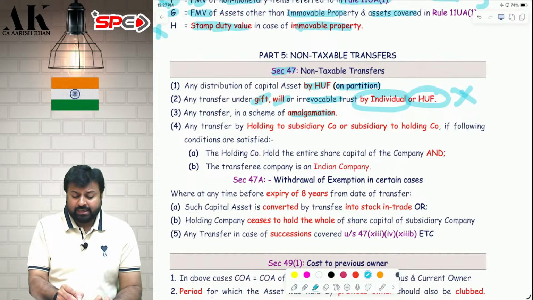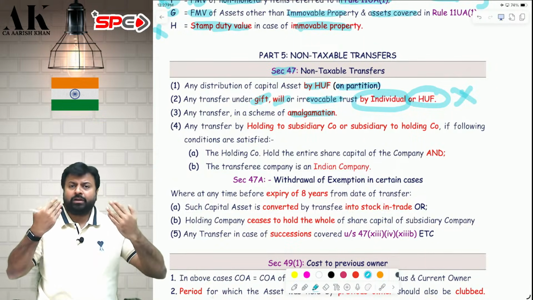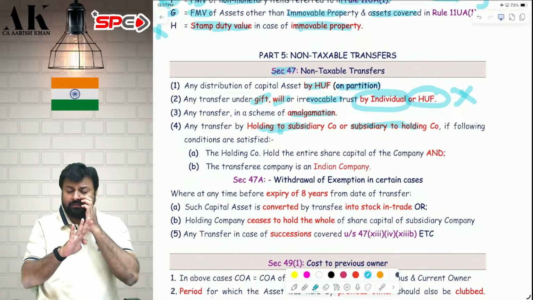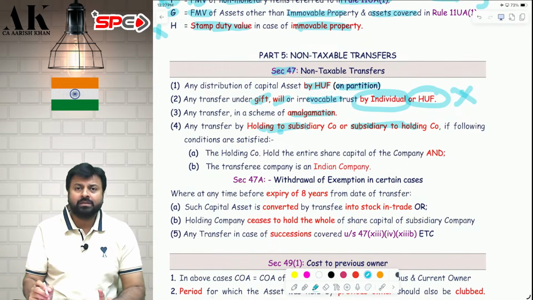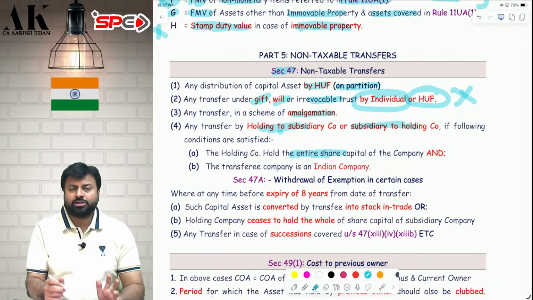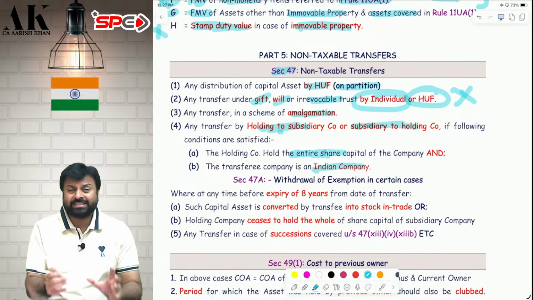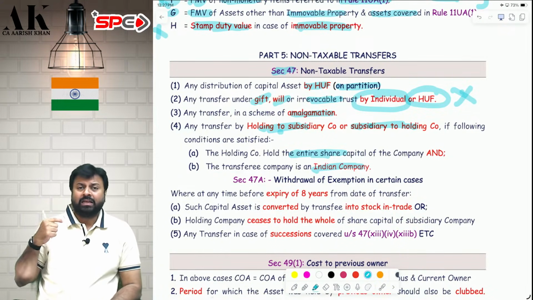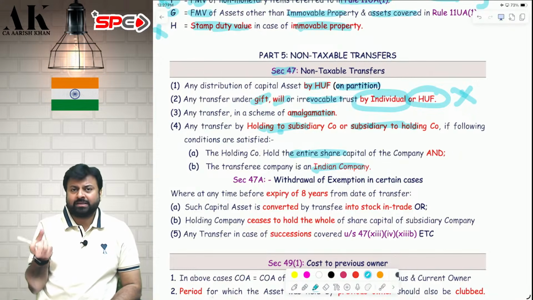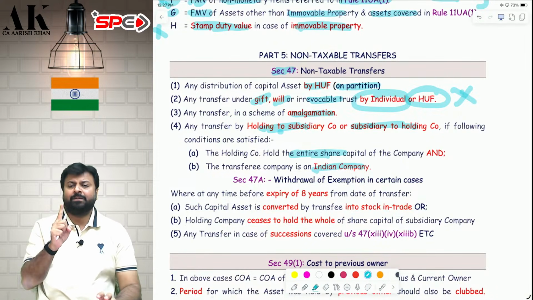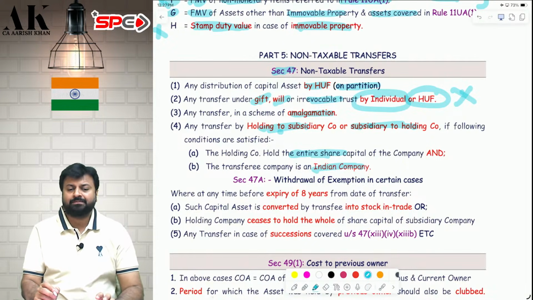Next, if an asset is given by holding company to subsidiary company, or if an asset is given by subsidiary company to holding company, it is fully exempt subject to two conditions. First of all, the holding subsidiary relationship has to be 100% holding subsidiary. Second, the recipient company has to be Indian company. If a holding is giving to subsidiary, then subsidiary should be Indian company, and if the subsidiary is giving to holding, then the holding should be Indian company. If the recipient is Indian company, only then this benefit is available.